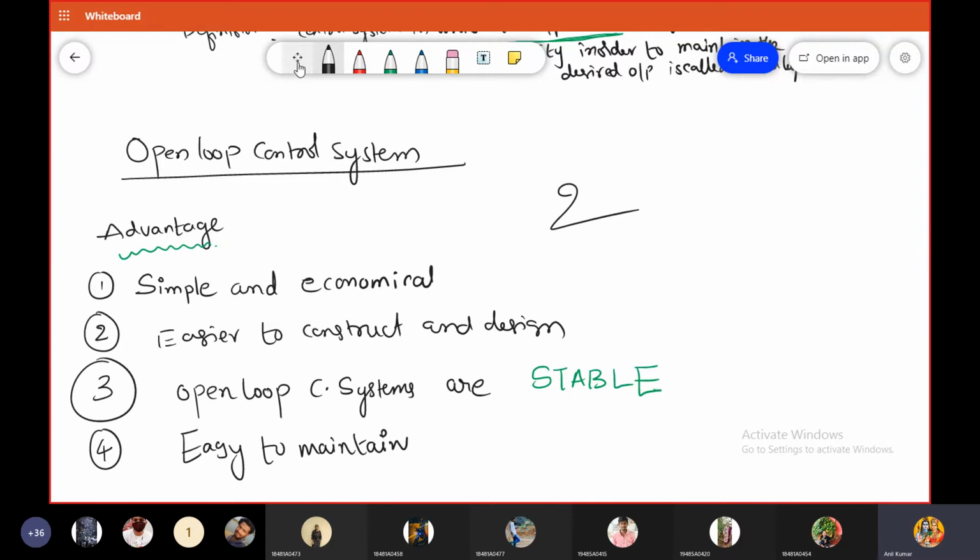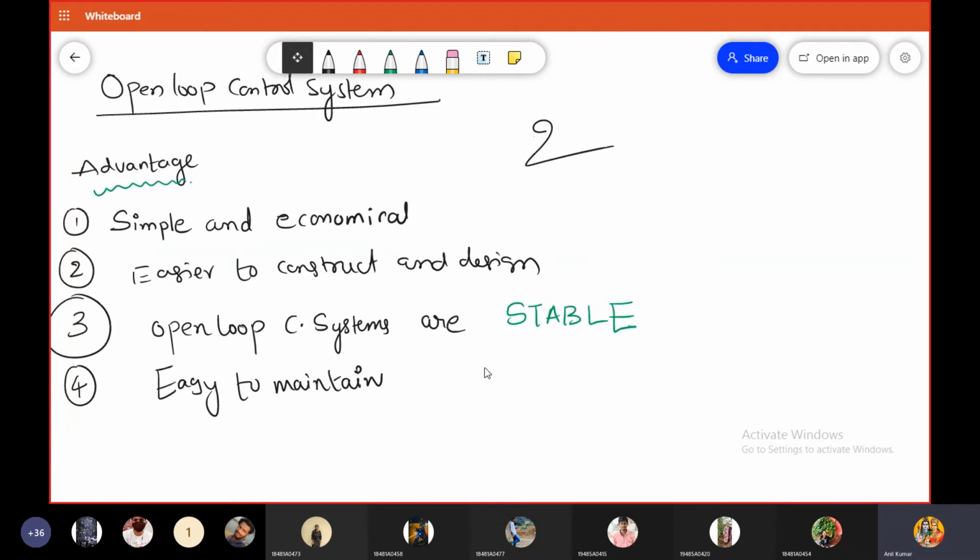So what are the advantages and disadvantages of the open loop control systems? Anybody please tell me. Disadvantages of the open loop control systems. The disadvantages are that changes are not automatically corrected.